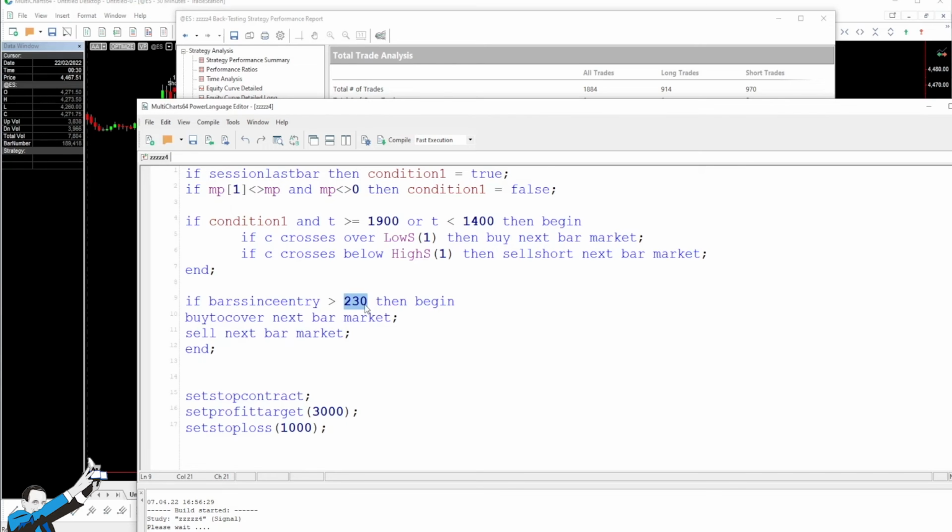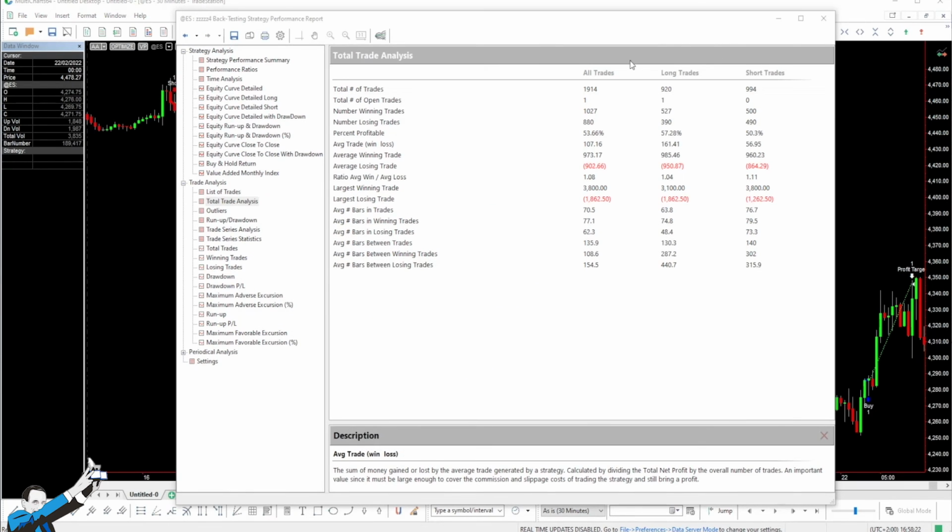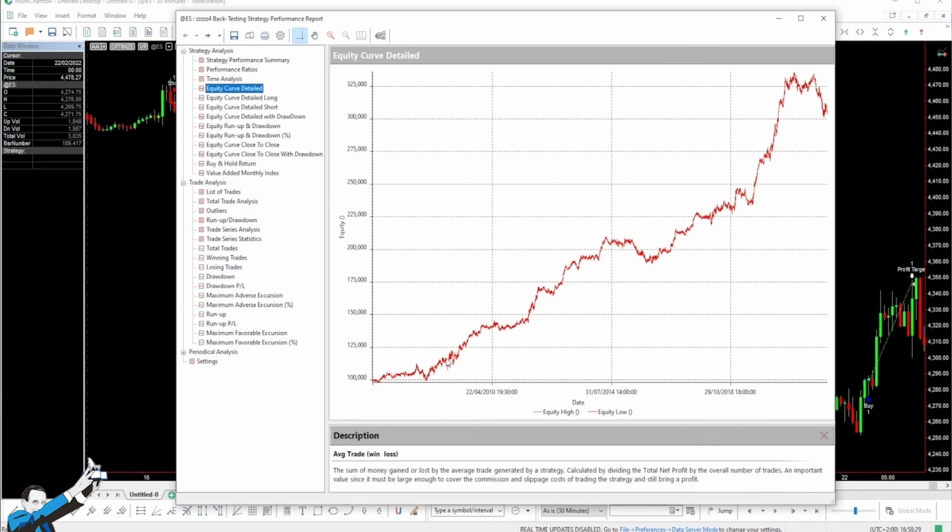So here we're simply saying that if 5 sessions have passed, which corresponds to a trading week, since we entered the market, then exit the position, because the cross based on the high or low of 5 days ago may no longer be valid. So we'd better exit the trades. So let's go and add this condition as well. You'll see that we have a slight change in the average trade, but really nothing else. We're obviously making more trades now, but we have enhanced the equity line.